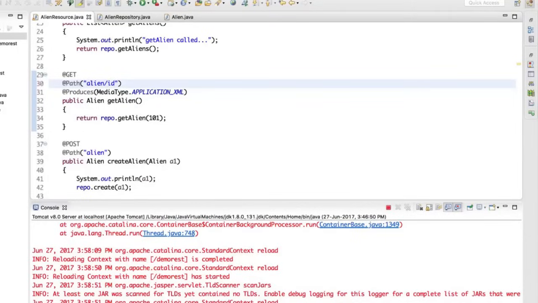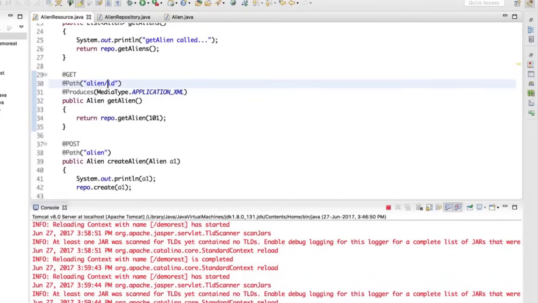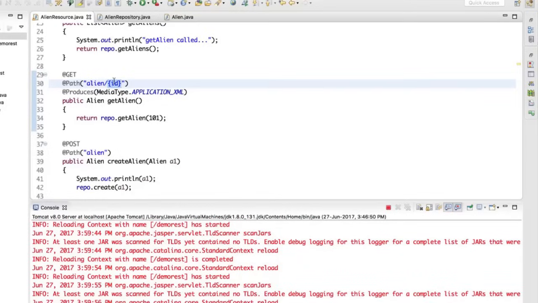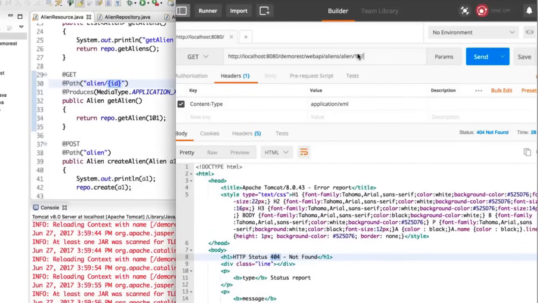Okay, but then this will not work. How can you replace this ID with a number? Now, if you want to replace this ID with a number, you have to use curly brackets. Now, these curly brackets mean this ID is just a placeholder, which means you can replace this ID with anything you want. Example, if you write 102, this ID becomes 102. If you say 101, this ID becomes 101.